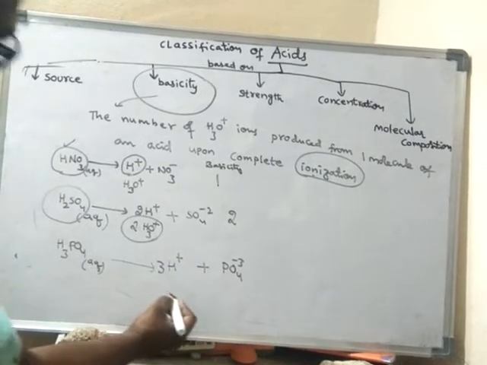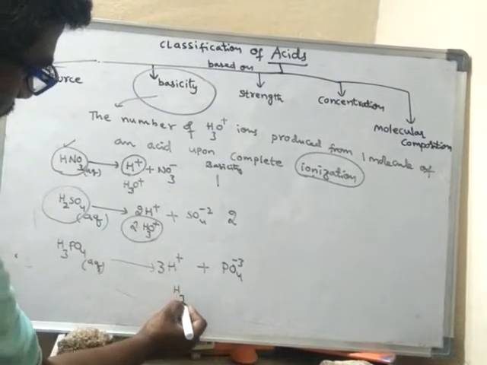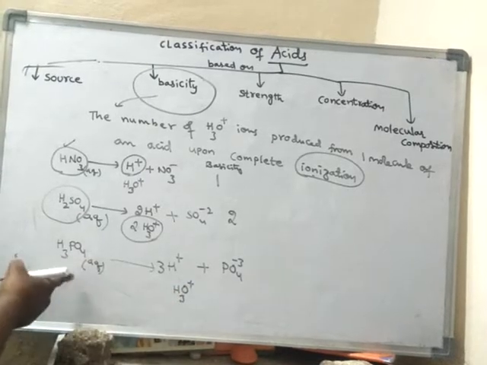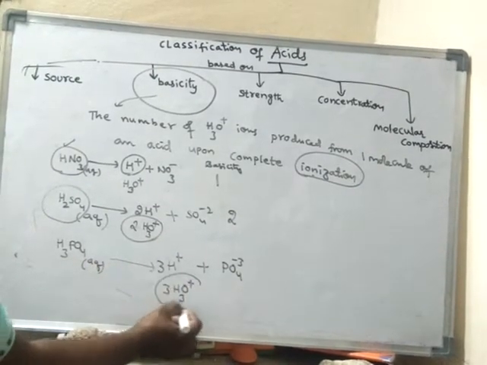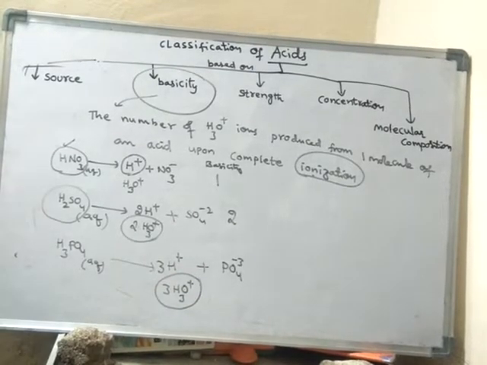Every H+ ion will finally convert into H3O+, so it produces 3 H3O+ ions, 3 hydronium ions.